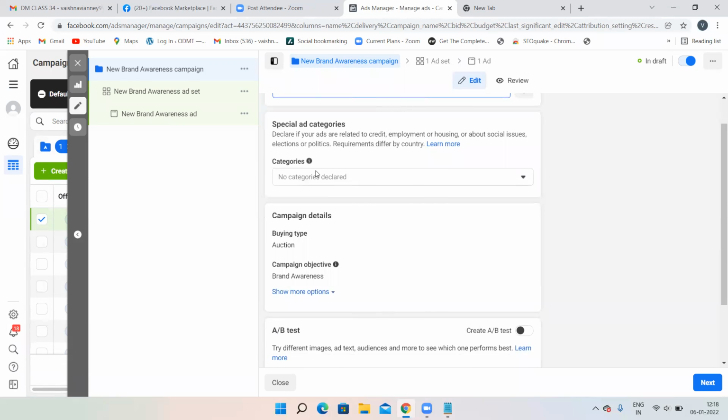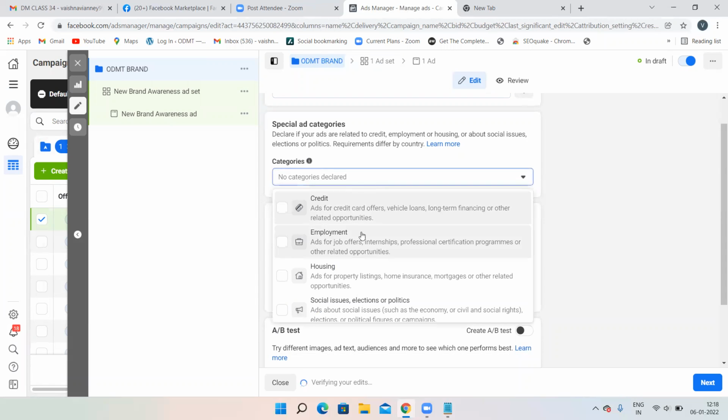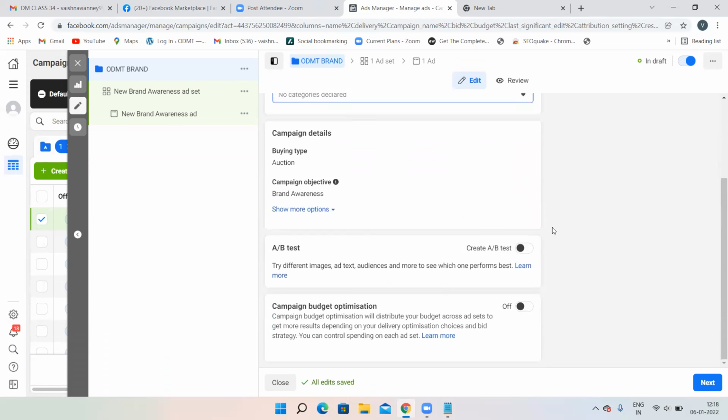Then please do not select any option over here. You will be limited. That means the next options on the ad side will be limited. We have seen our demographics, interests, and behavior options, right? You will not see those options over there if you select any of the options over here. Just because your internships and professional certificate programs are there, don't select employment. So do not select anything. Then don't select anything over here. This option will appear over there also.